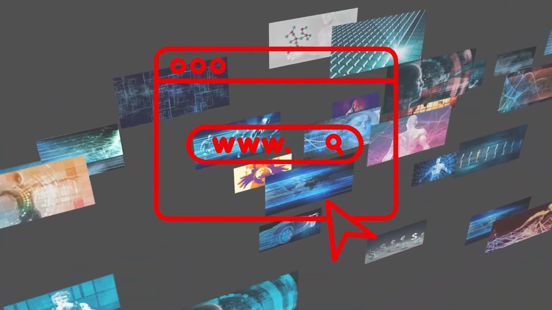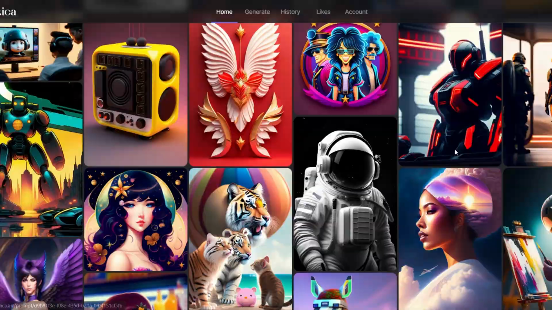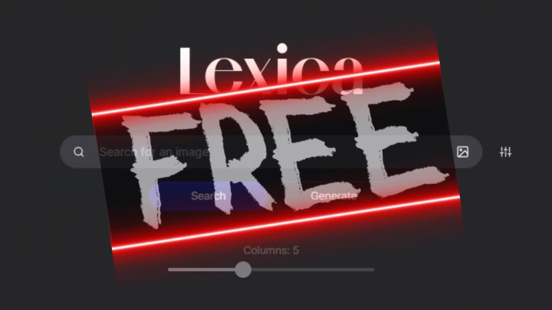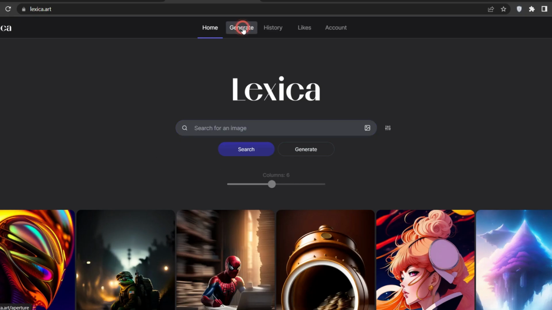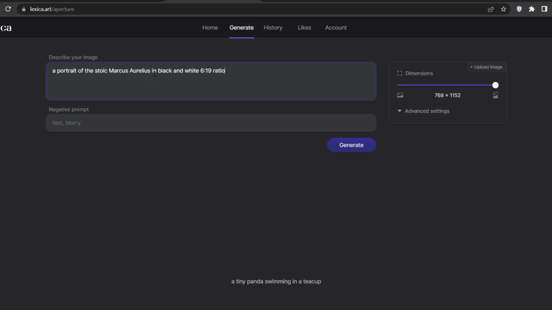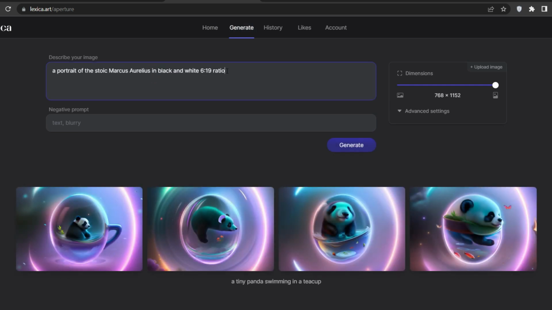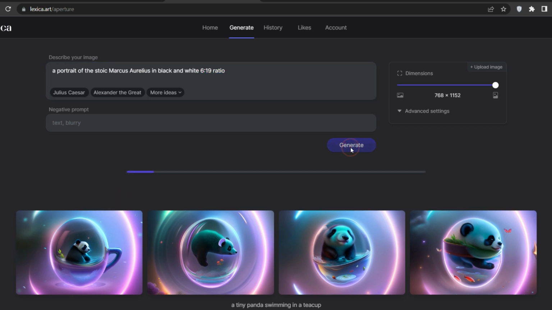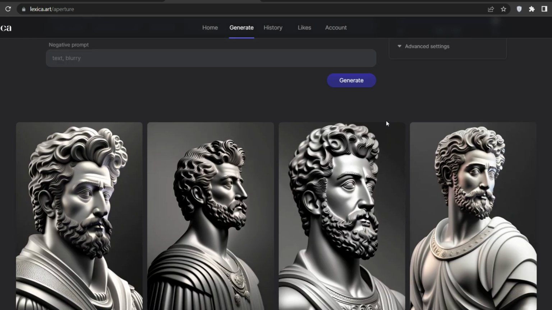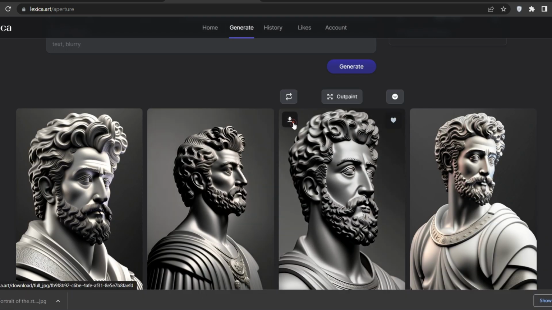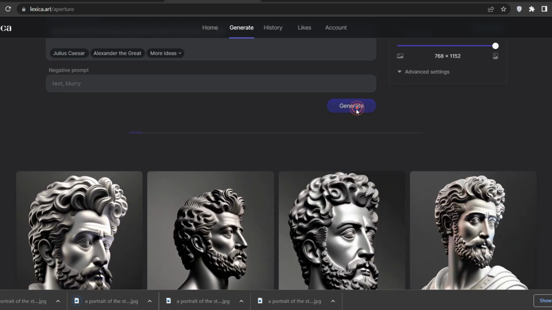Now, moving on to the next website, lexica.ai, it's completely free to use. Back to the Lexica homepage, click on Generate, then type in here, a portrait of the Stoic Marcus Aurelius in black and white 6:19 ratio. And there's a trick in the next website, that's why we should write 6:19, and try your best to choose the picture in the center like this one. So it only takes a second to generate, and you can choose whatever dimension you want. You even may upload whatever image you want and it will be regenerated. And now download the picture you choose from these 4 provided into your device.